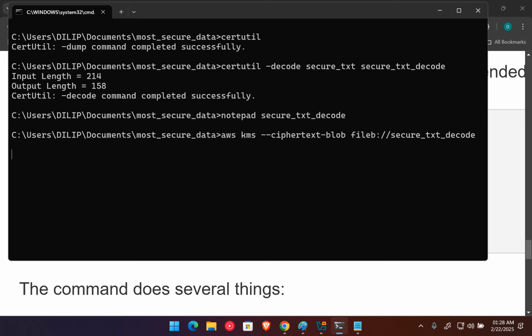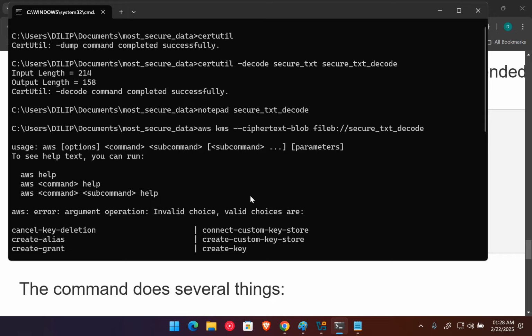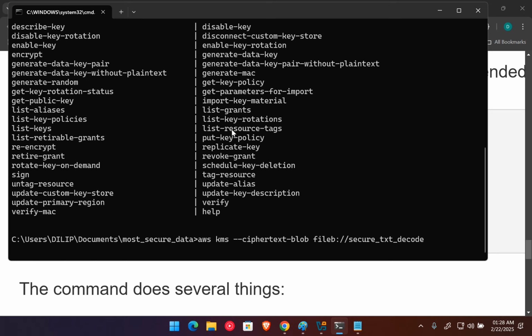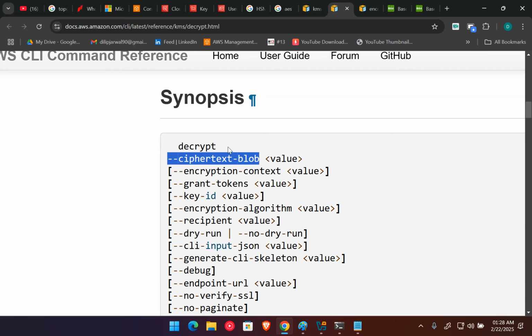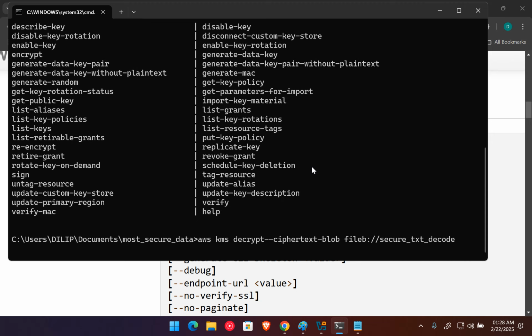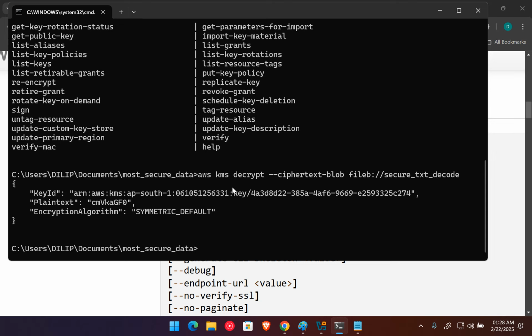If I press enter here directly, you can see they ask for multiple options, and one of the things says invalid choice. So you can see we need to pass decrypt. We forgot to add the decrypt option here, so let me add decrypt. Copy, paste, and press enter. You can see they convert this cipher blob text into the normal text.